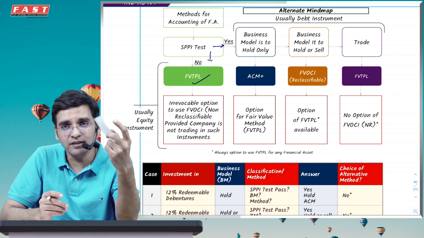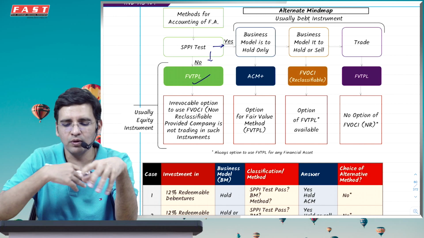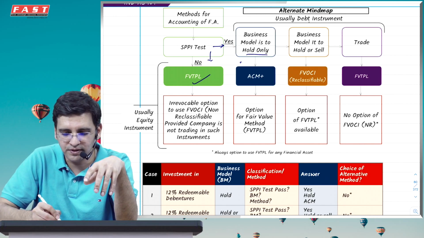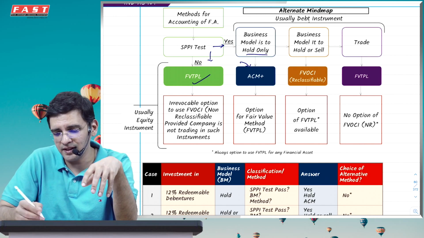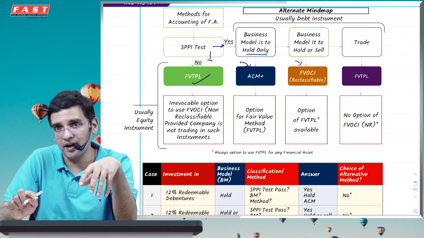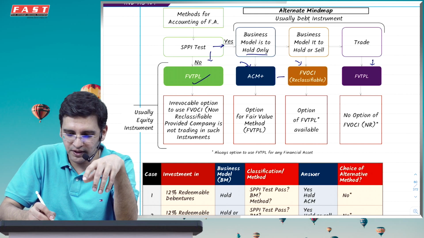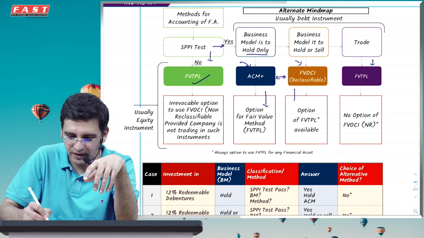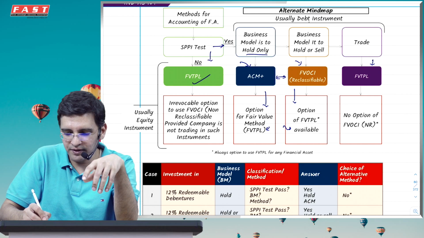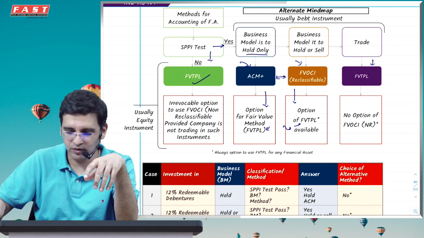If it is satisfied, then you see what the entity's business model is. Is it to hold only? If yes, it is to hold only, then use ACM. If it is to hold or sell, then you can go with FVOCI-R. If it is to trade, then you have to go with FVTPL. But remember, in these two cases, you also have the option to go to FVTPL, because Ind AS always allows that you can use FVTPL as an option if you want to.